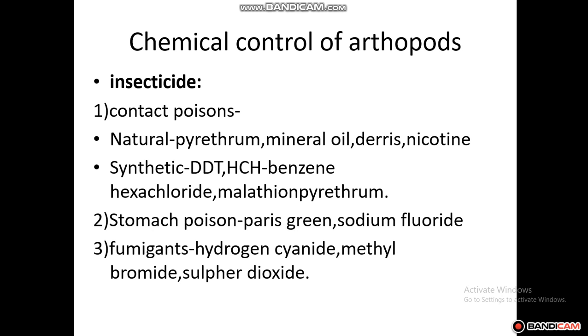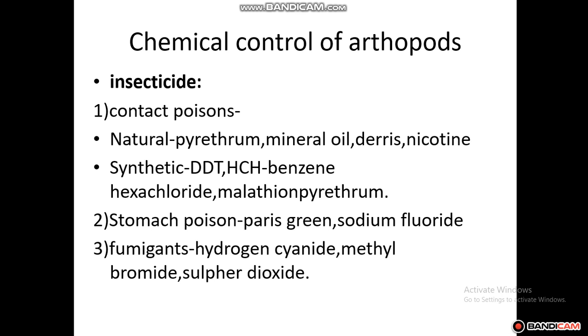Next is chemical control of arthropods. Generally, what can be done as a chemical method to control these arthropods? The first one is insecticide. Contact poisons include natural ones such as pyrethrum, mineral oil, derris and nicotine, or synthetic ones such as DDT, BHC, that is benzene hexachloride, and malathion. So these are certain poisons.